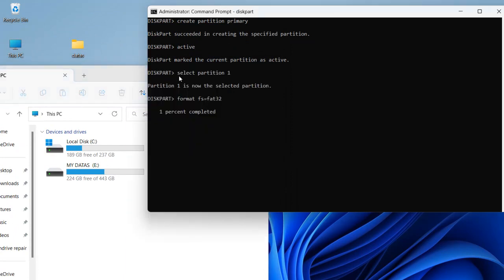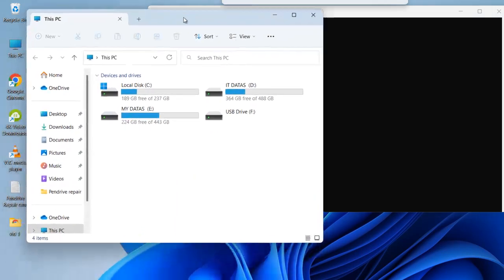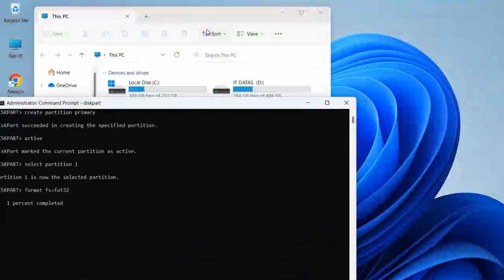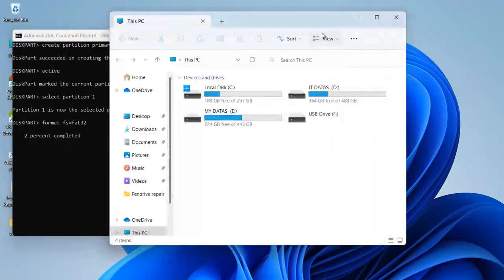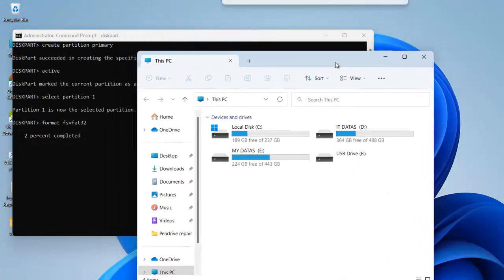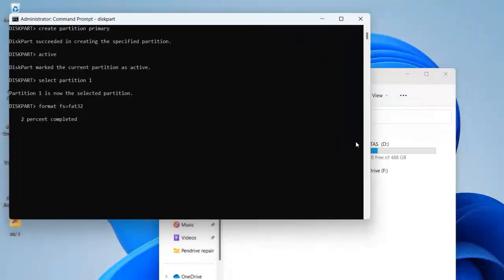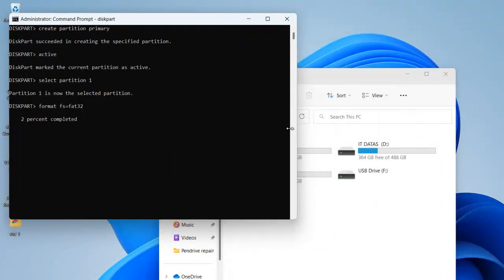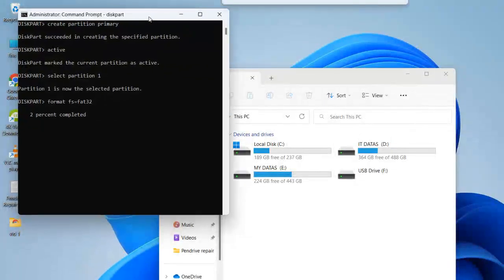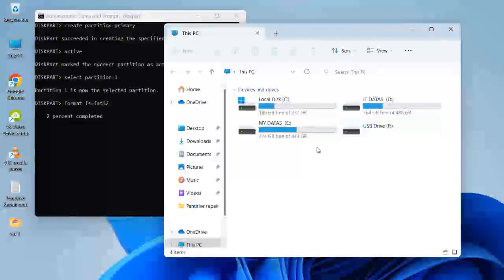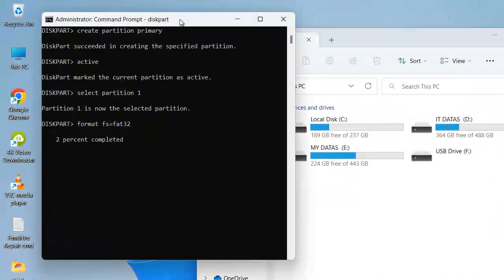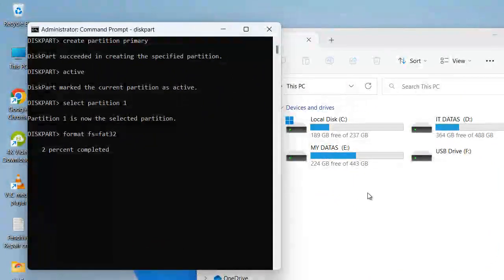Once it has been completed 100%, your flash drive icon will change. So let's wait to complete that 100%.